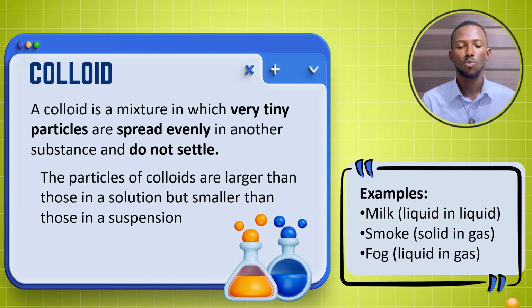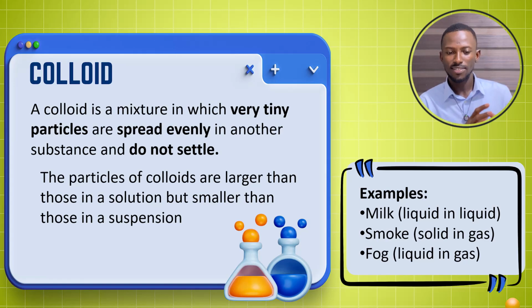Finally, we have colloids. A colloid is a mixture in which very tiny particles are spread evenly in another substance and do not settle. It looks like the definition of a suspension, but for a colloid, the particles are tiny and spread out, and they do not settle even after putting them down for some time.